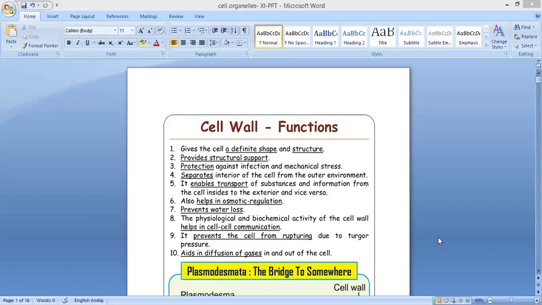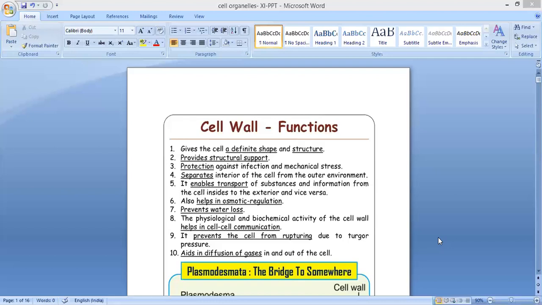The physiological and biochemical activity of the cell wall helps in cell communication. For cell communication also, the cell wall will help. It prevents the cell from rupturing due to turgor pressure. It's like a wall, very strong, so it prevents the cell from rupturing due to turgor pressure.